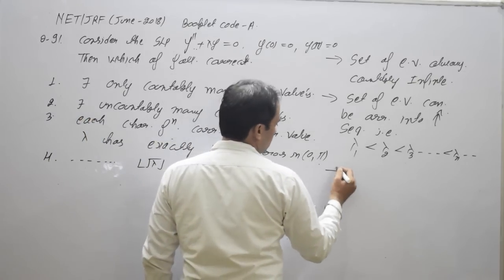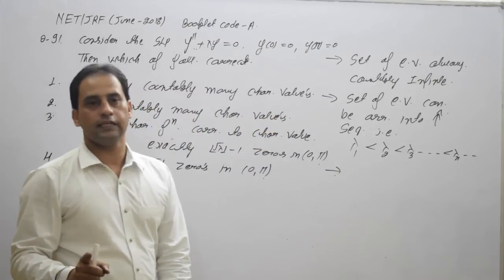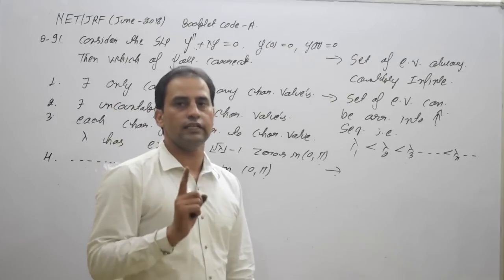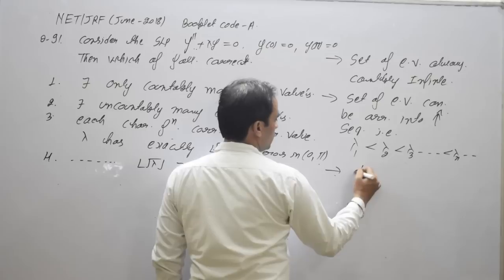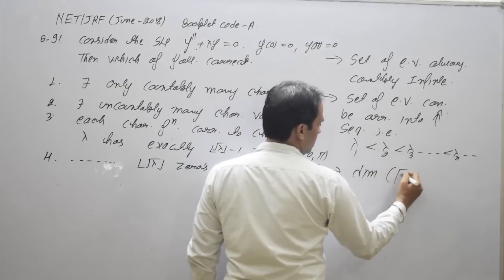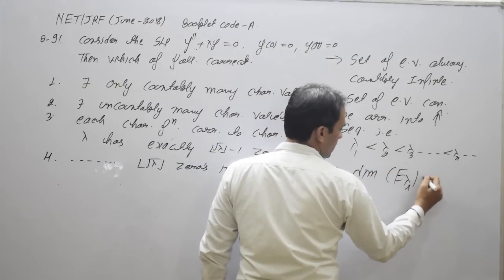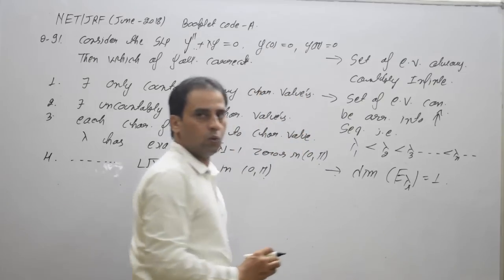The third property: corresponding to each eigenvalue, there is exactly one linearly independent eigenfunction. That is, the dimension of the eigenspace corresponding to each eigenvalue is exactly 1.